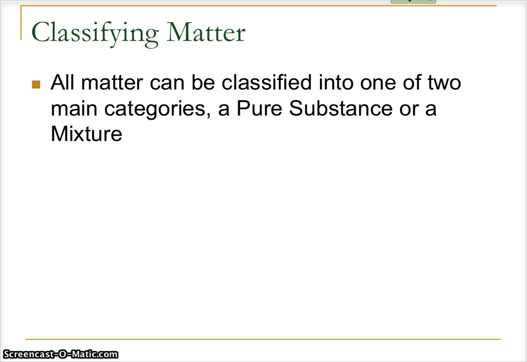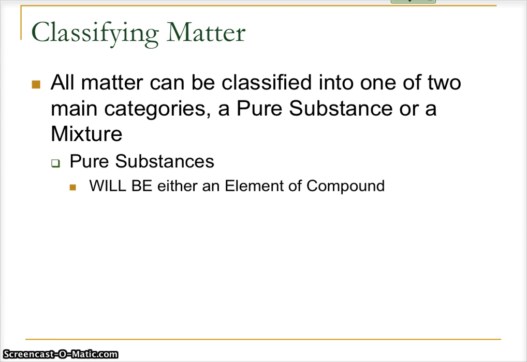We'll start with the pure substances because they're the easier ones. If you have an element or a compound and that is what you have, then you will have a pure substance, period. Elements by themselves, compounds by themselves are pure substances, and they are the only pure substances. There is nothing else that can be a pure substance besides an element or a compound. And so those are our pure substances.